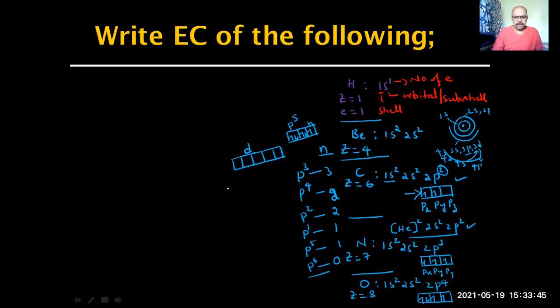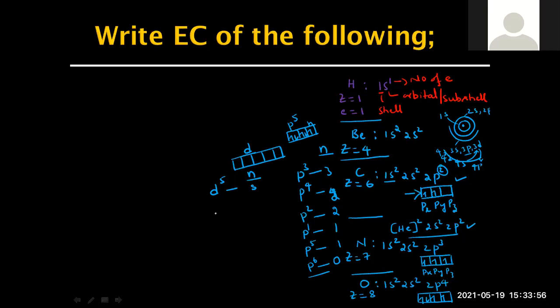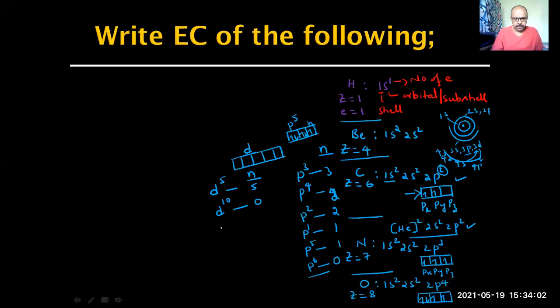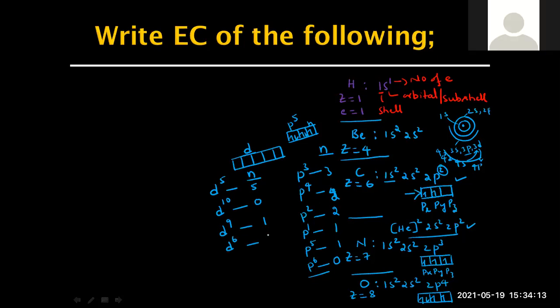I'll give the electronic configuration, and you have to tell me how many unpaired electrons there are. d5, how many unpaired electrons? 5. d10? 0. d9? 1. d6? 4.